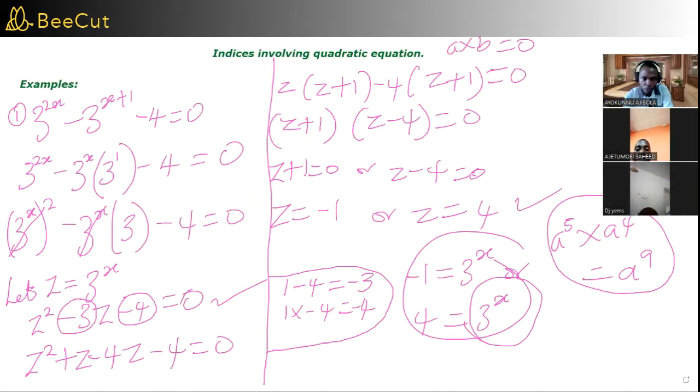Okay, there is another one here. Let's see. Okay, here is one. 9 raised power x minus 4 into 3 raised power x plus 1 plus 27 equals 0. So 9 raised power x, we clear the screen. I should put that on there.